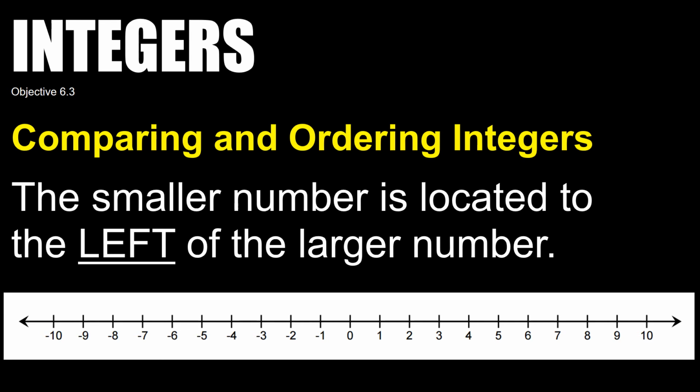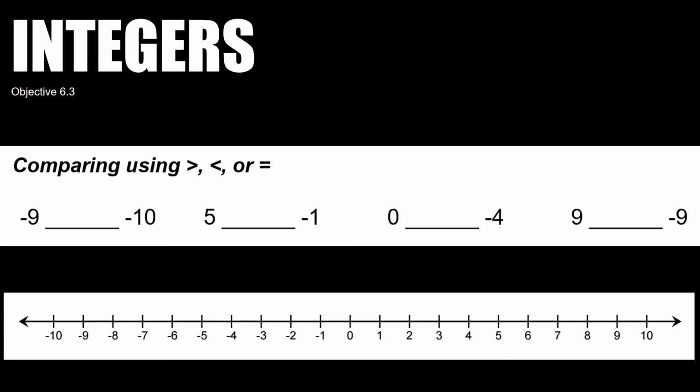So in comparing and ordering integers, the biggest thing to remember is that the smaller numbers are located to the left of the larger numbers. So let's take a look at what this will look like here. We're going to compare these using greater than, less than, or equal to. And so what we're going to do here is find them on a number line.